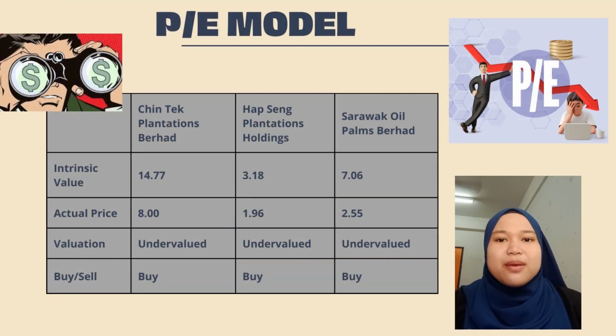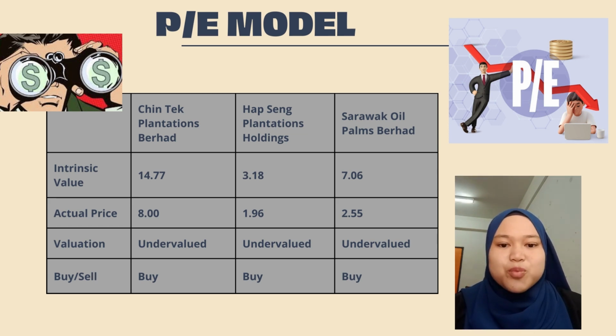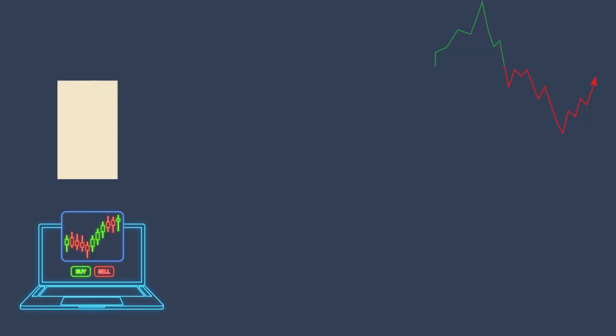Next is the PE model. To determine a company's PE ratio, simply divide the market value price per share by the earnings per share that the company has generated. To find the intrinsic value using the PE model, multiply the EPS value by the PE ratio. According to the information in the table, the shares of Chintek Plantation Berhad, Hapseng Plantation Holdings and Sarawak Oil Palm Berhad are undervalued because they have a higher intrinsic value than the actual price. Investors can now choose which of the three companies has the highest intrinsic worth and profit potential to buy shares in. That's all from me.